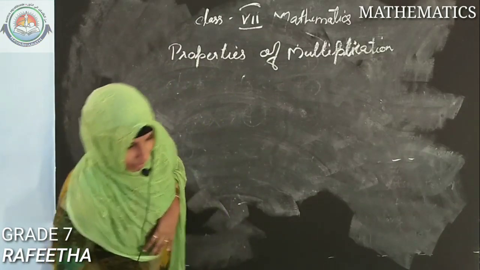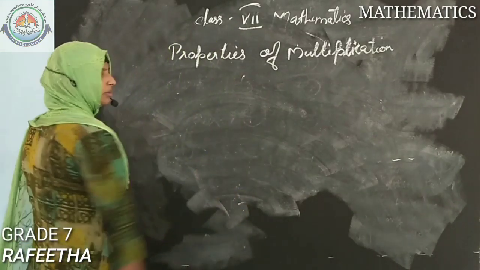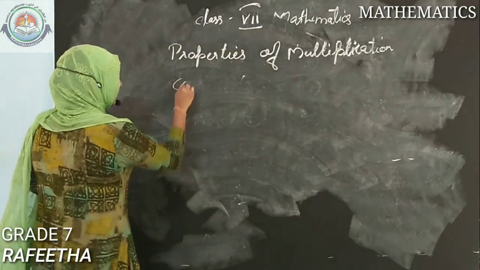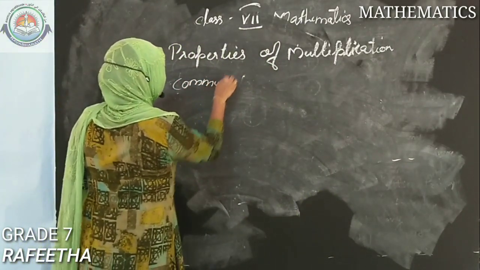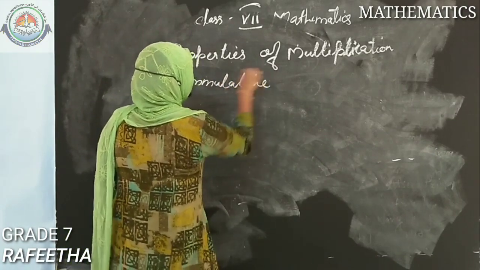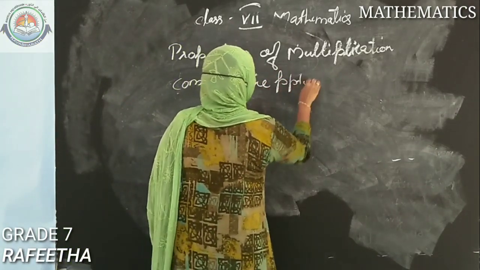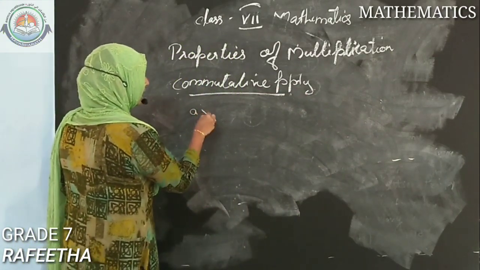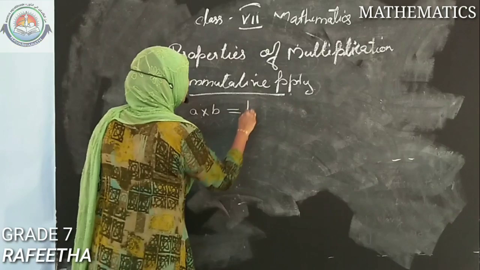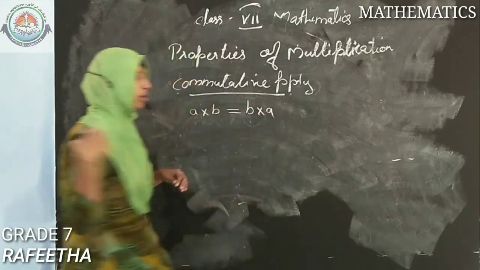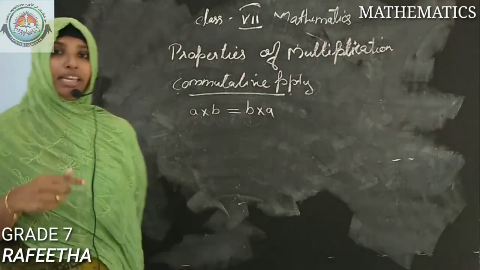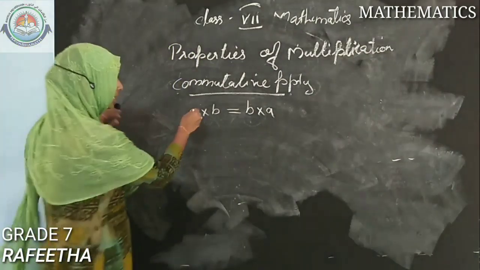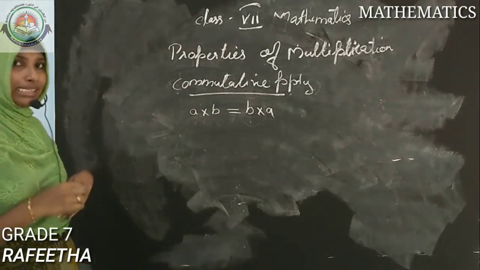is the commutative property. What is the commutative property? What is the meaning of commutative? Last year itself we studied, A into B is equal to B into A. As we know, multiplication is commutative. So here, we can try this with an example.